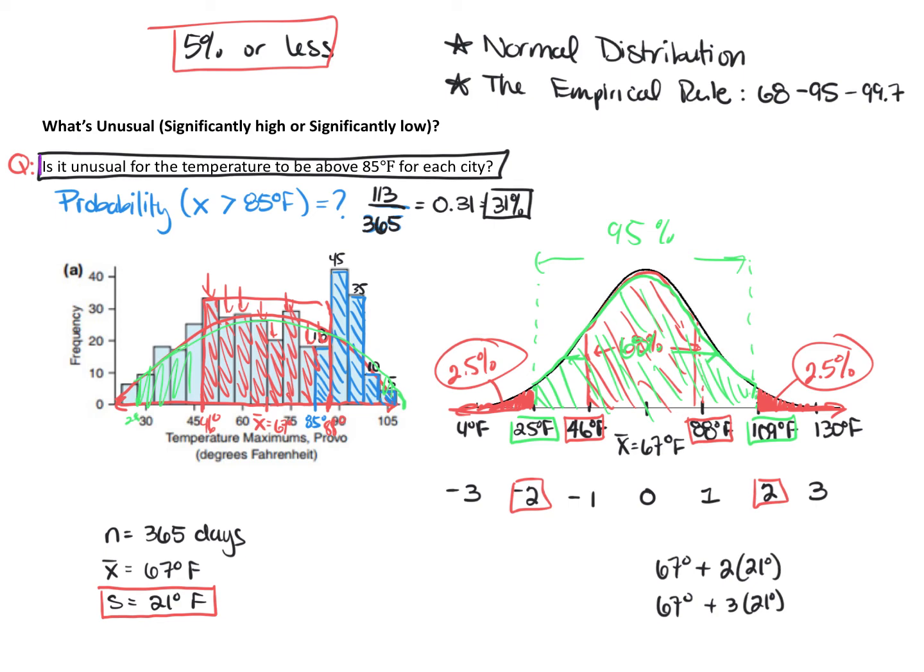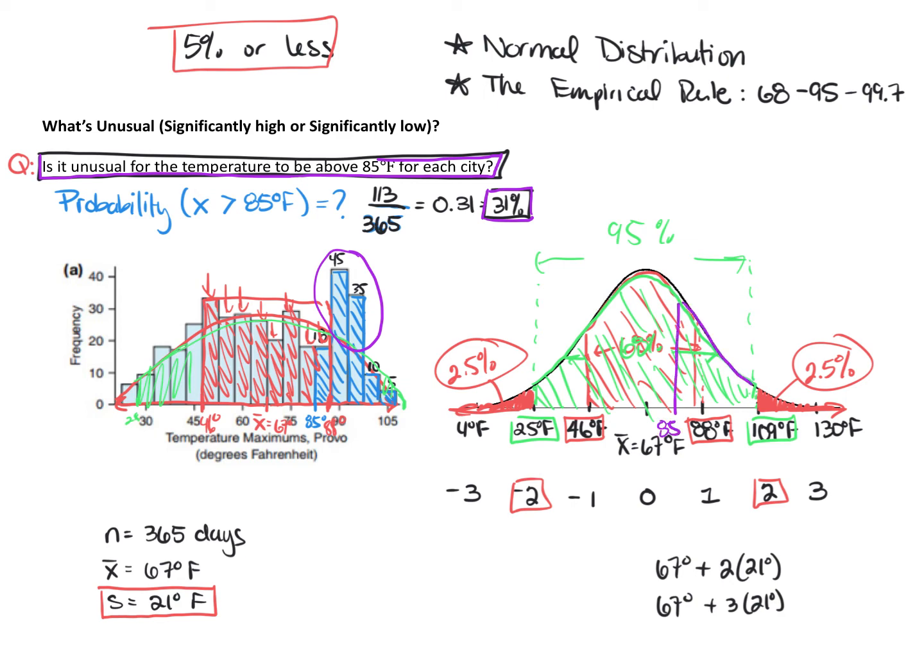So if we go back and try to answer this question again, but this time using the empirical rule, you'll see that we'll get something close to 31%, but it's going to be off a little bit, because if we take a look at the actual data values, you can see that we've got these 2 tall frequency bars that clearly do not fit under the curve. So let's just do a rough estimation using the empirical rule to see what probability we would get for temperatures above 85 degrees. So I'm going to mark in purple here on the normal distribution on the right. 85 degrees is approximately there.